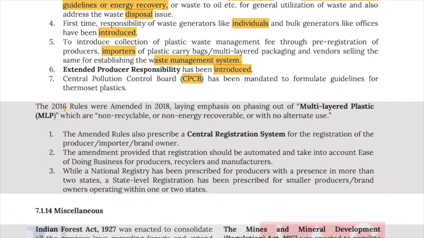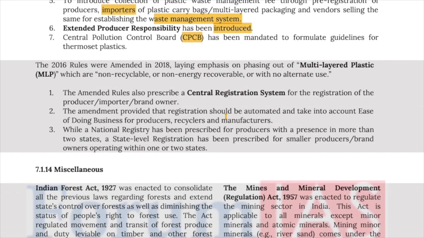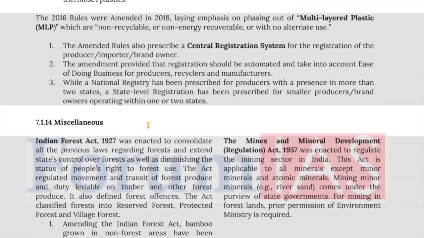Now, the 2016 rules were amended in 2018, laying emphasis on phasing out multi-layered plastic, which is non-recyclable or non-energy recoverable with no alternate use. Now, the amended rules also prescribe a central registration system for the registration of producers, importers, and brand owners. A national registry has been prescribed for producers with a presence in more than 2 states, and a state-level registration has been prescribed for smaller producers and brand owners operating within 1 or 2 states.